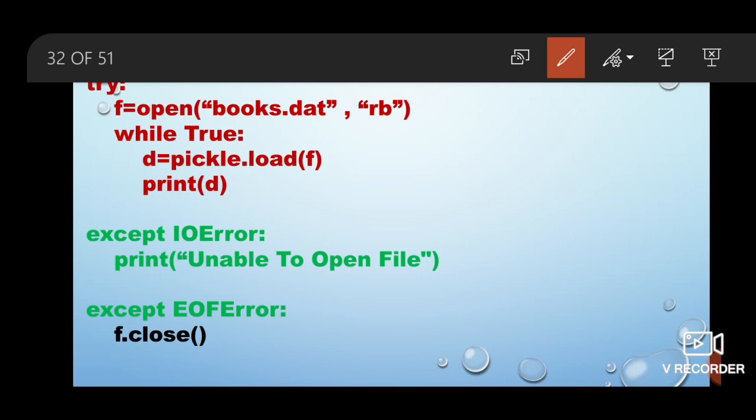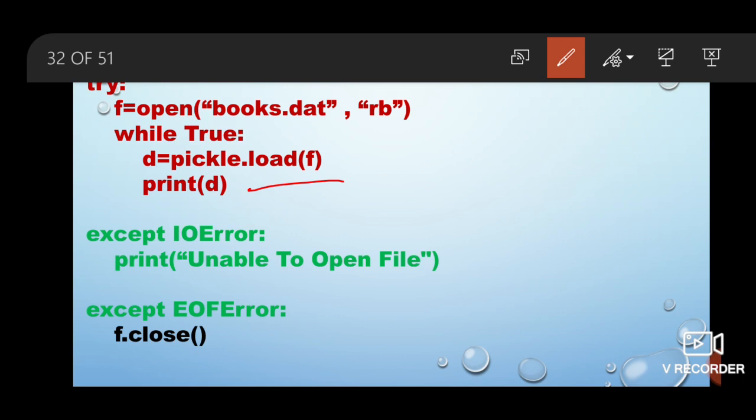Now to read the object, what I have to do? I have to write the name of the receiving variable which will receive the read object and returned object, and then I am writing pickle.load(f). So f is my file handle name from where the object will be read and stored in D, and then I am printing D. Okay, so simply the object read will be displayed on the output screen this time.